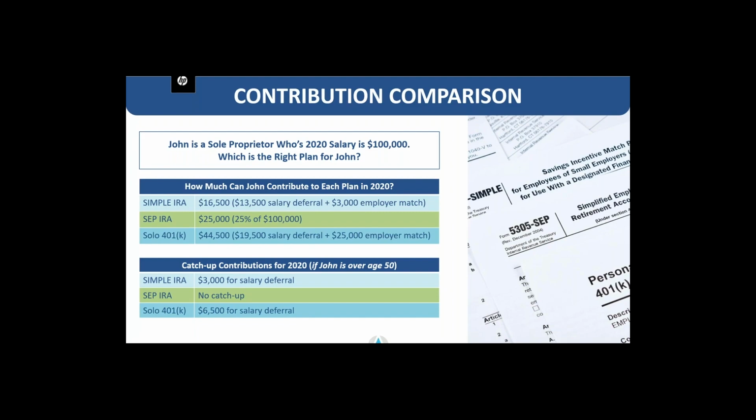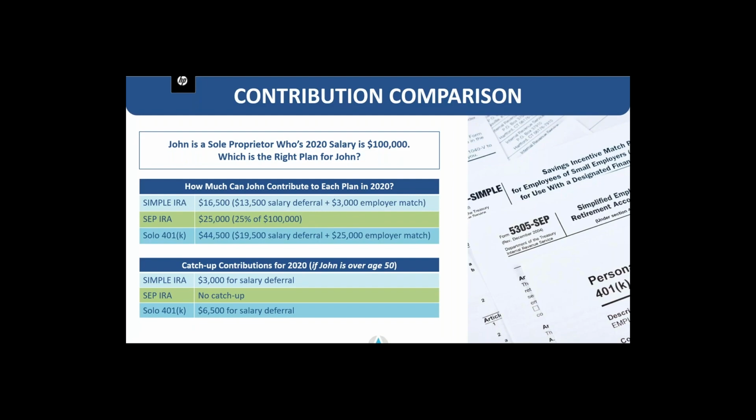Well, with a simple IRA, if he's making $100,000, he can contribute $16,500 of total contribution, which is made up of $13,500 of salary deferral plus a $3,000 employer match. With the SEP IRA, he can contribute $25,000 total. Because remember, he can contribute 25% of his earned income, which is $100,000, to that plan per year. Now, with the solo 401k, albeit a harder calculation, he can contribute much more. He can contribute a total of $44,500 to this plan on an annual basis. He can contribute $19,500 of his salary plus $25,000 from his employer match to the plan.